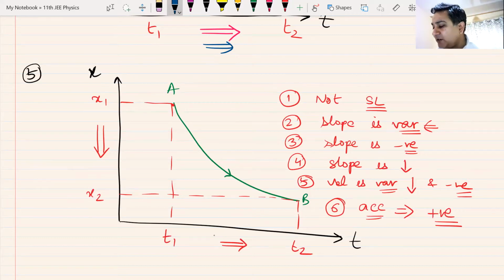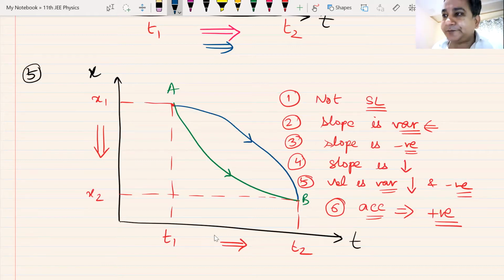Last one. I'll draw this last one. The last one is the blue graph. First point about this graph. What is the first point about this graph? This graph is definitely not a straight line graph. So first point is correct. Since this is not a straight line graph, the slope is variable. That is also correct.